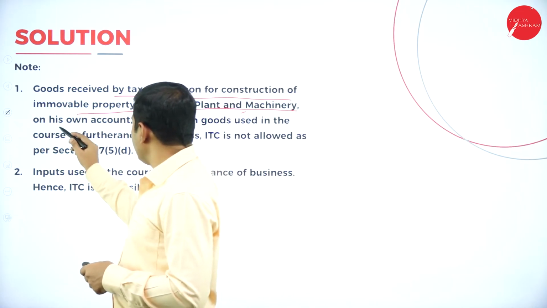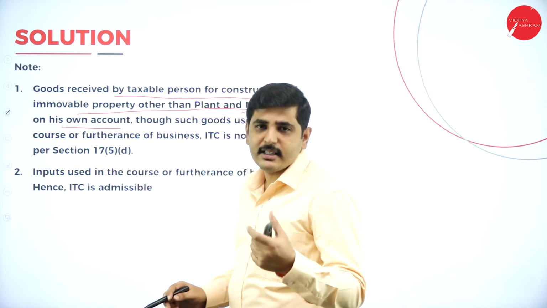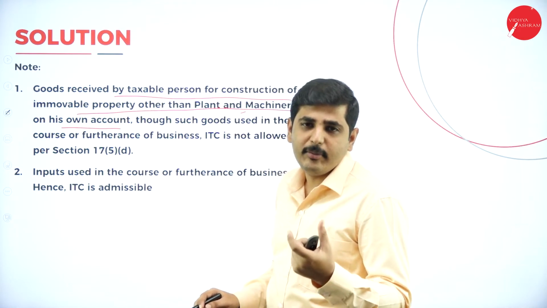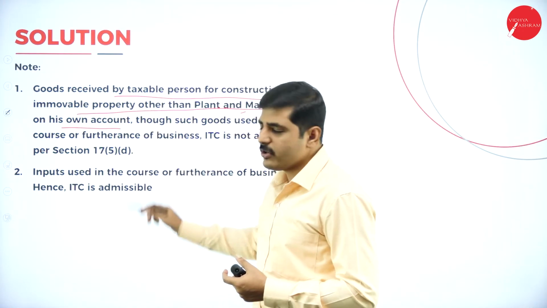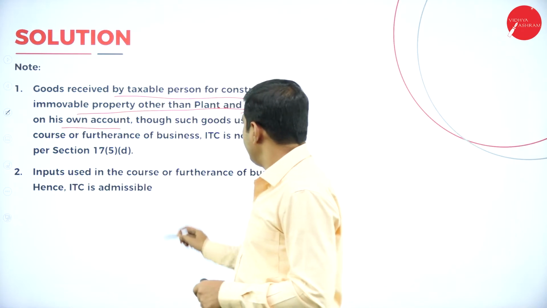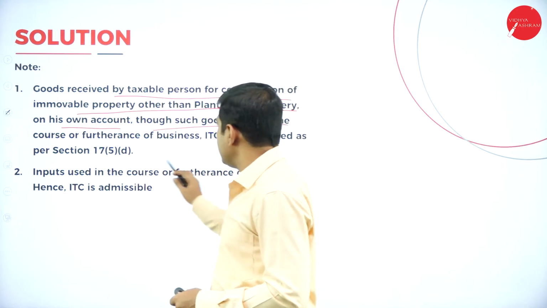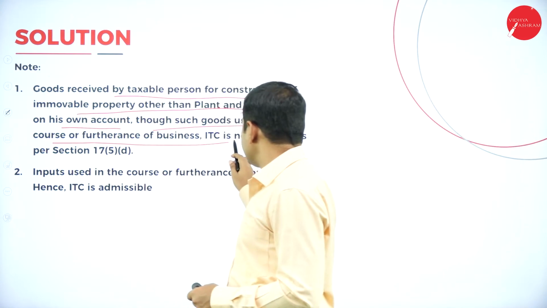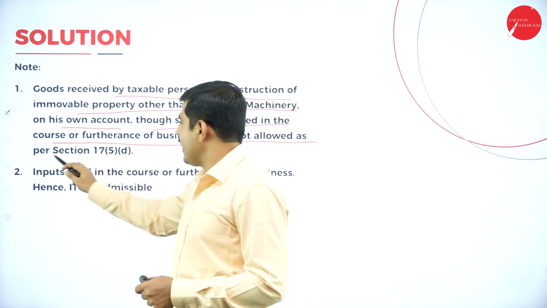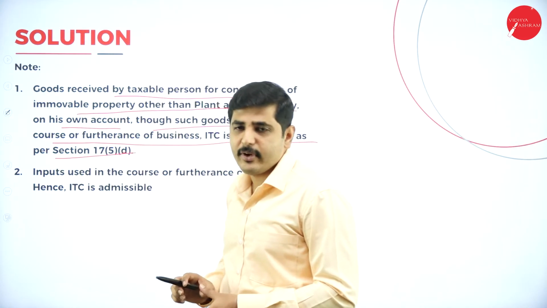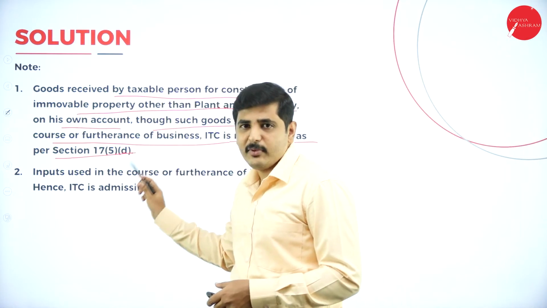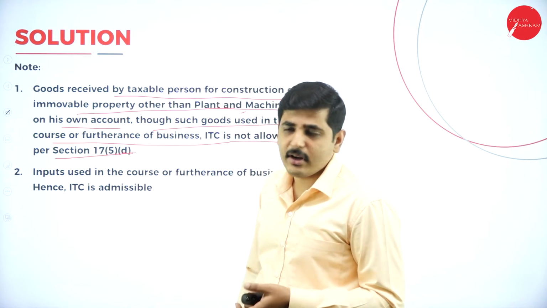Next one, his own account. This will be considered as on his own account, that is, personal consumption, not business consumption. Next one, where such goods are used in the course or furtherance of business, ITC is not allowed as per Section 17 subsection 5(b). ITC is not available for the construction of a building or the development of a building.